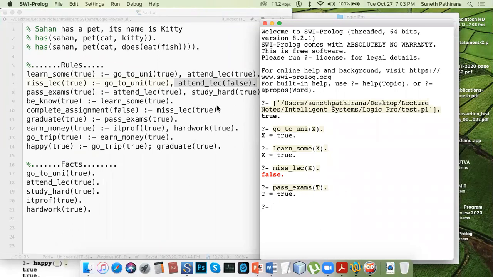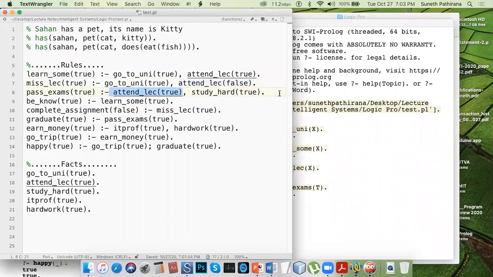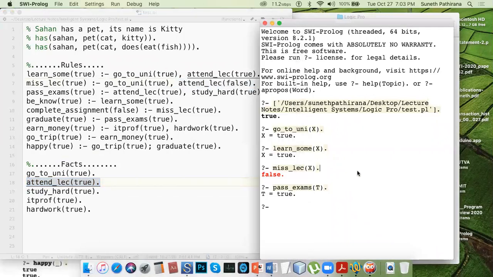So what are the conditions needed to pass the exams? He has attended the lectures and he has worked hard. That means work hard is given here. Attend lectures is given here, whether he did it or not. Then be knowledgeable. Let's check the truth value too. Yes, he is a knowledgeable person because he has learned something. Then I directly go for graduate. Am I correct? The truth value we need to test. True, he is a graduate.